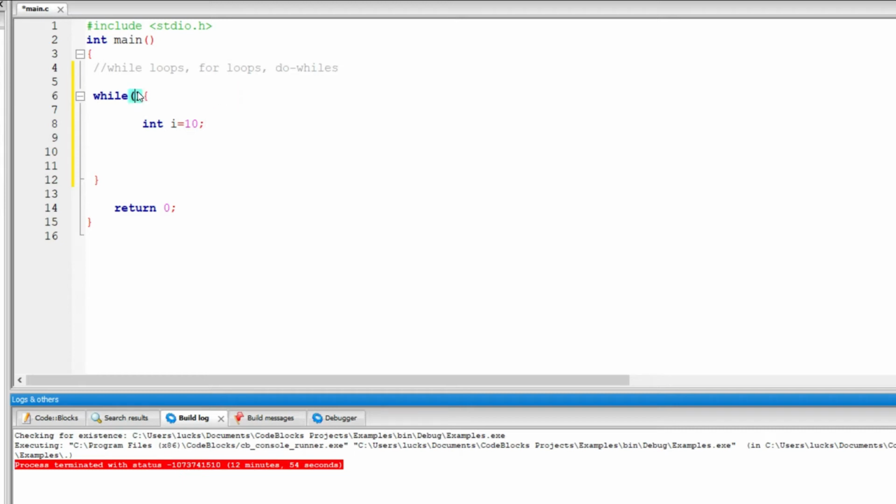Let's say I wanted to count from 1 to 10. The first thing that I will say is, okay, I need a condition. When do we stop counting? When we reach 10. So whatever we are doing, our limit is 10.